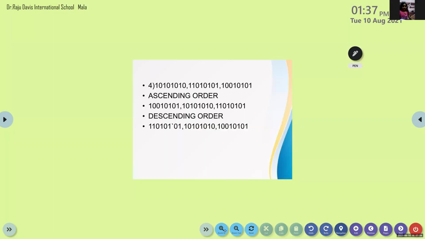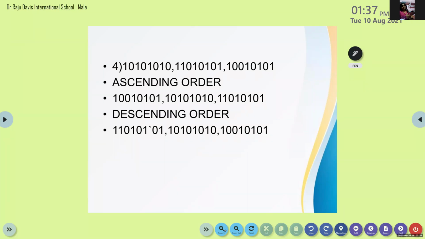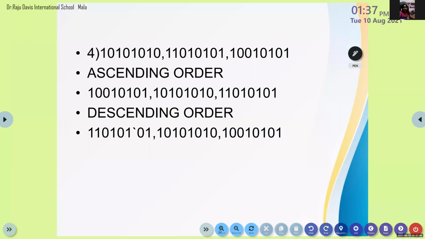Fourth one. Ma'am, in this all are same. Yes, all same, only a little difference. A bit of difference is there. That is why I gave this question. Only 1 and 0. Can you share the next slide? Only 2 minutes, you can complete this fourth problem. This is the slide.